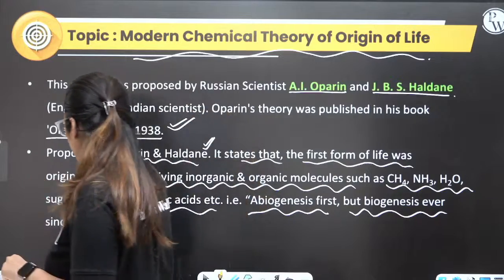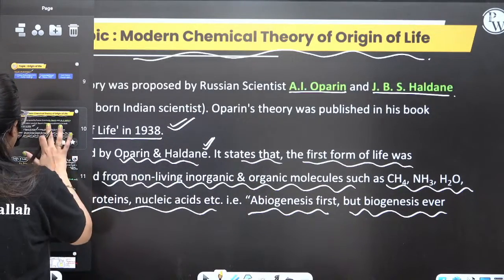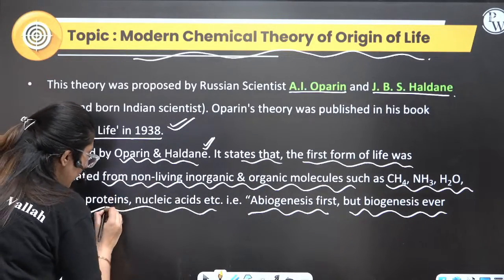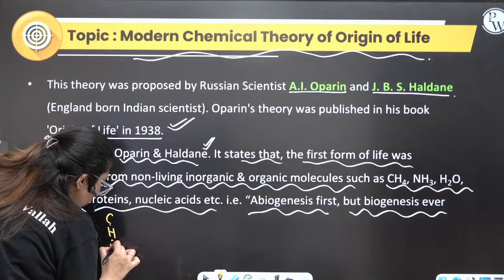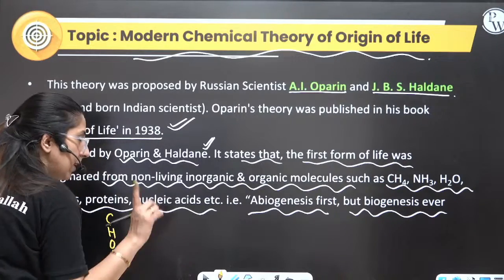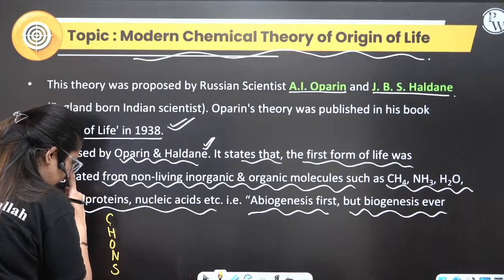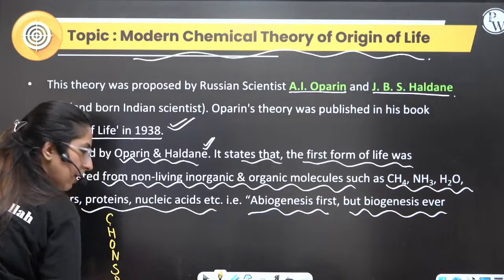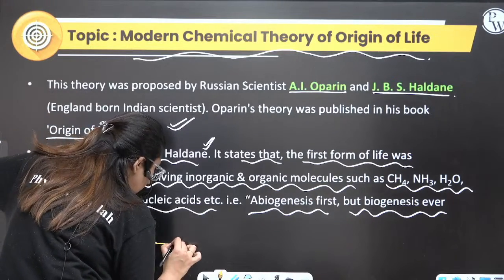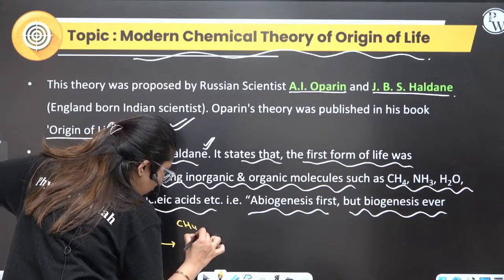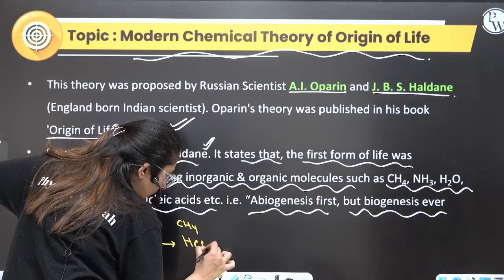So what was the sequence which they talked about? Let's have a look. They said carbon, hydrogen, oxygen in combined form, H2O, nitrogen, sulfur, what else are we left with? Phosphorus. Whenever we take this, it led to the formation of CH4 and HCN.